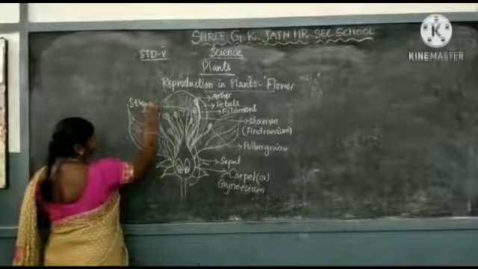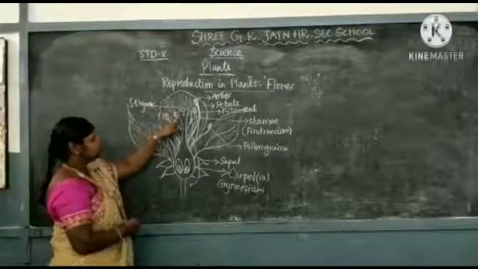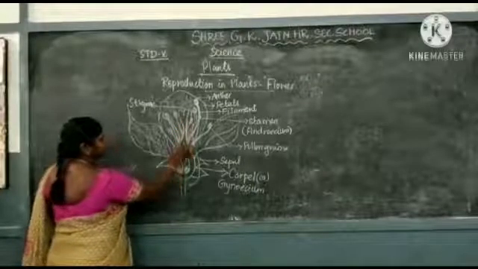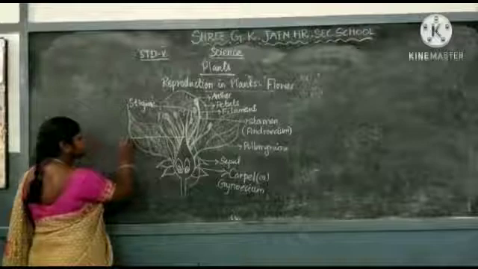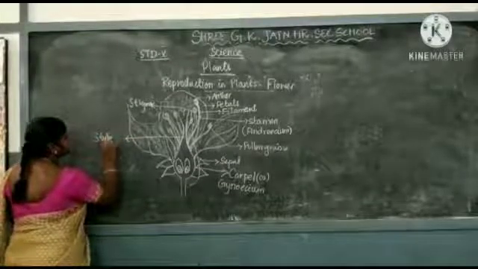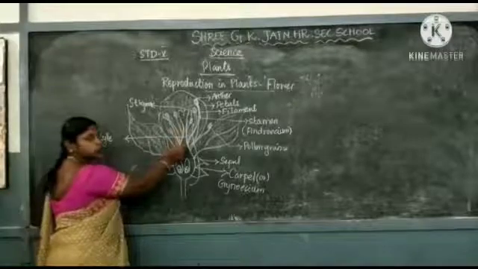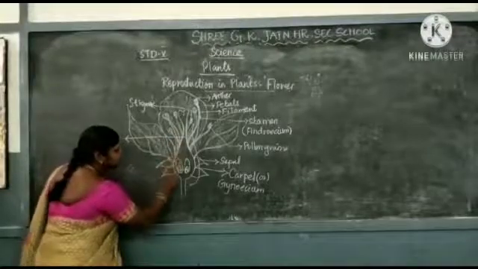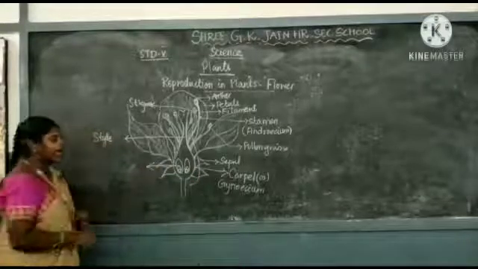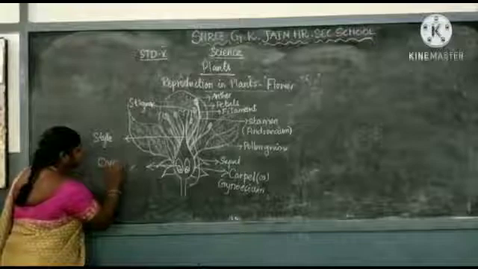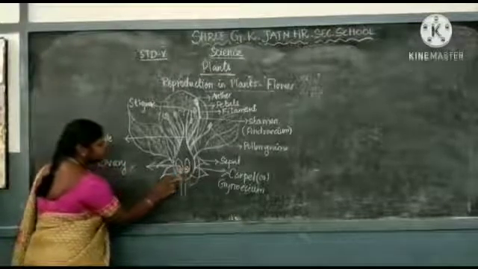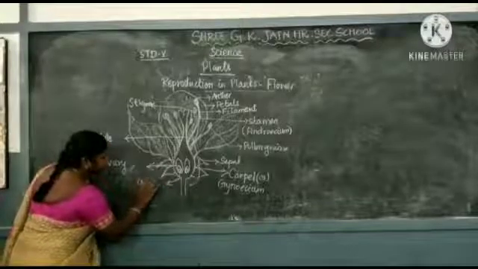It is sticky in nature. This is known as the stigma, and the style-like structure, this tube-like part, is known as the style. The lower bag-like structure is known as the ovary. In this ovary, we can see the ovules.